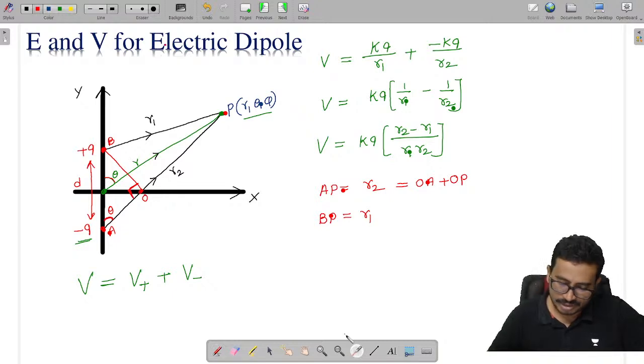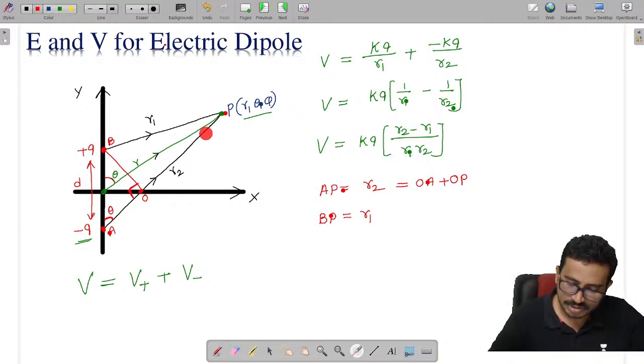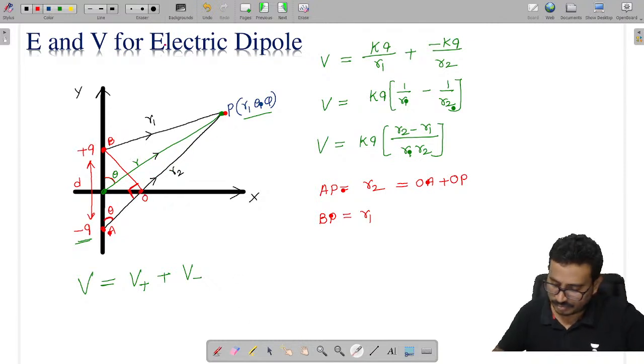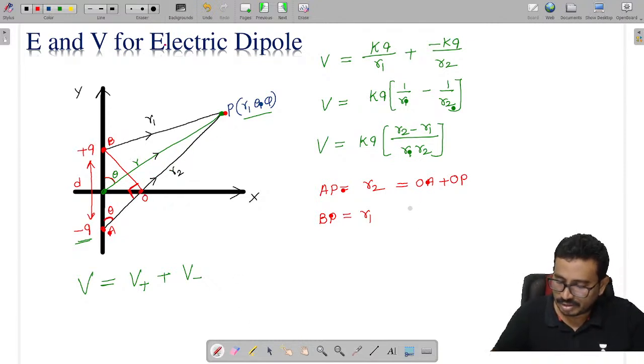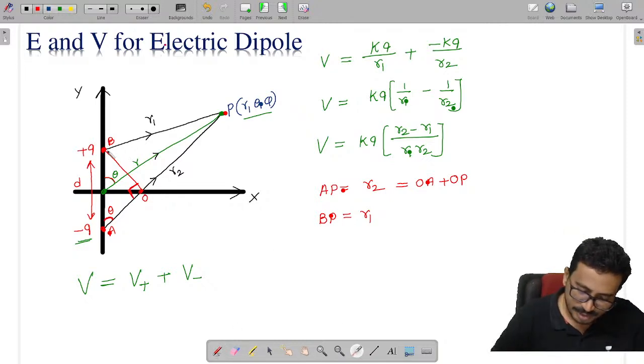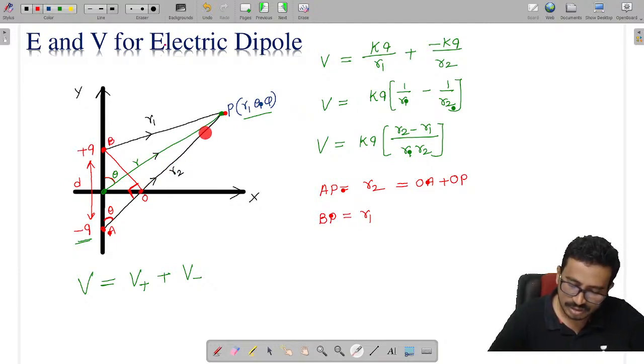The whole AP distance is split as OA plus OP. If you see carefully, this BP distance and this OP distance, can I say these two are equal?